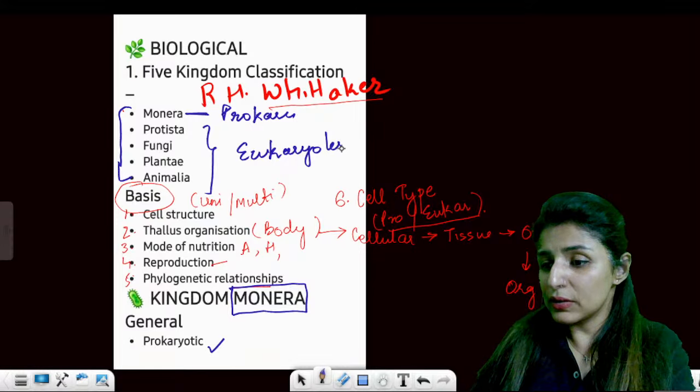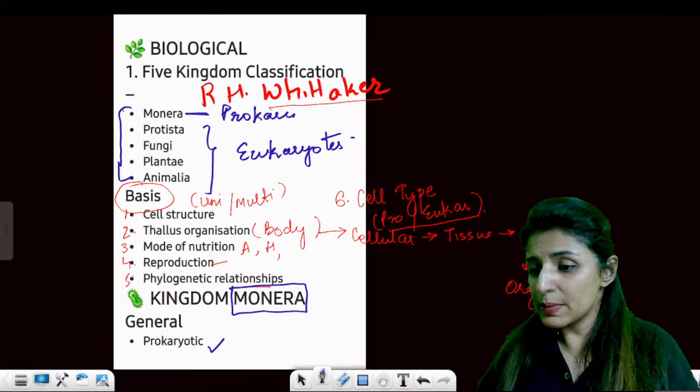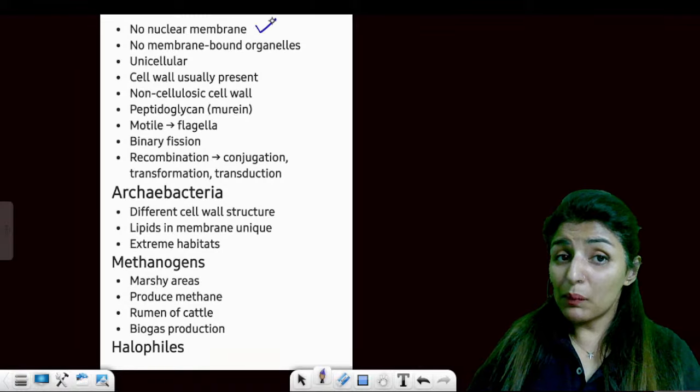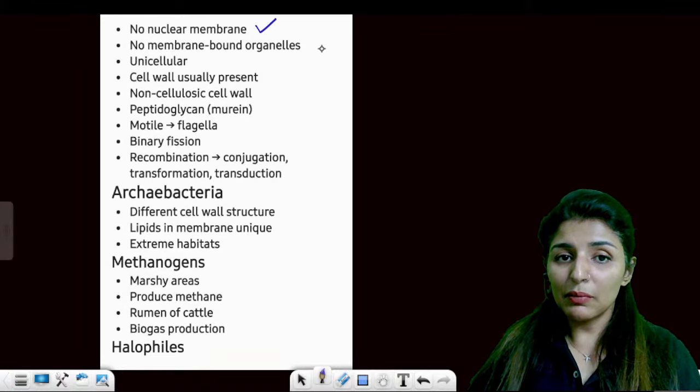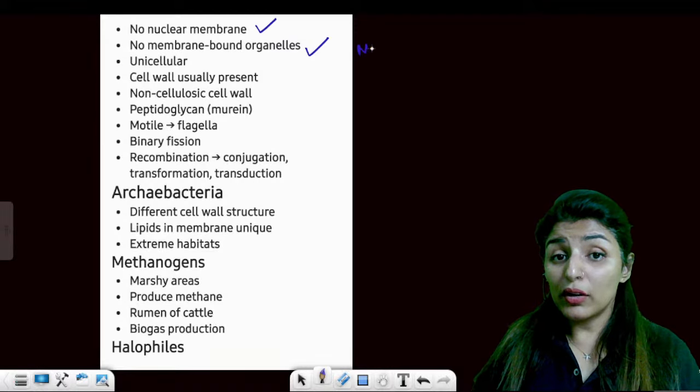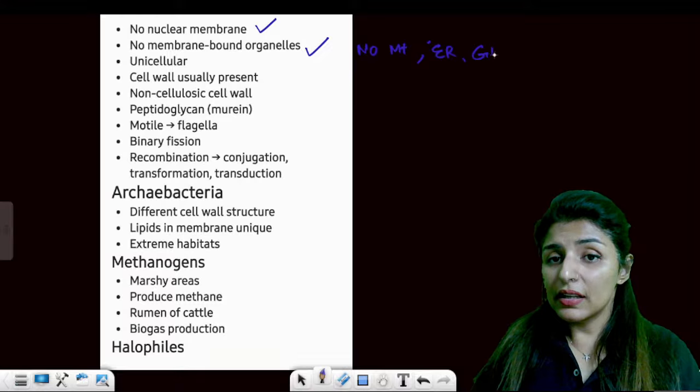Are these points clear too? Perfect. Being prokaryotic means it will not have a nuclear membrane, it will not have any membrane bound organelles, no mitochondria, no ER, no Golgi body, right?